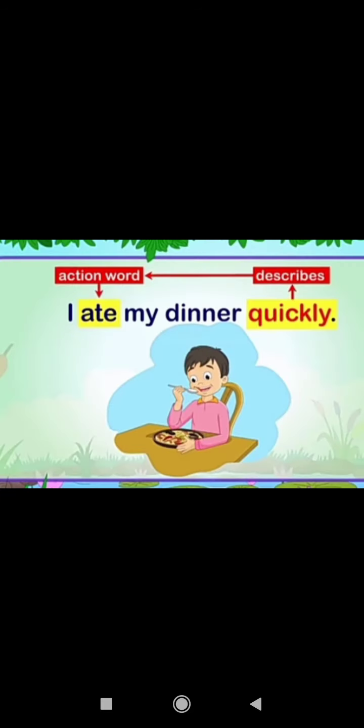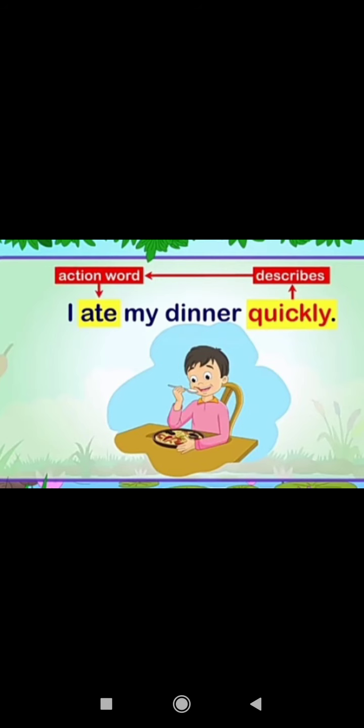Now, look at this sentence: I ate my dinner quickly. So here, quickly describes what? Eating. Quickly is describing the word eating, the action word. So, how did you eat? Quickly. So, with the word quickly, you come to know how you ate. In which manner did you eat? Quickly.